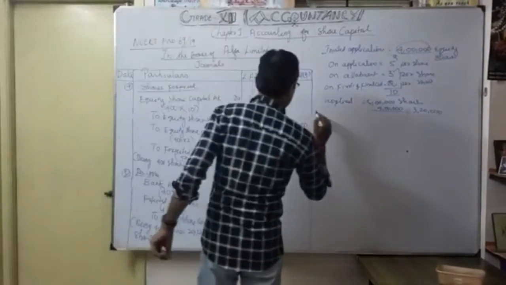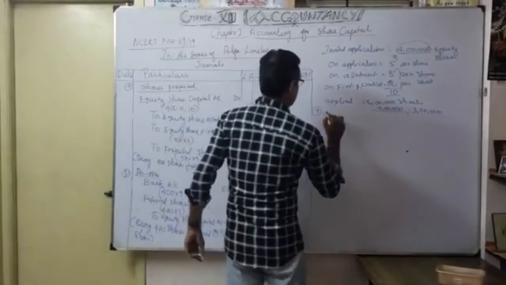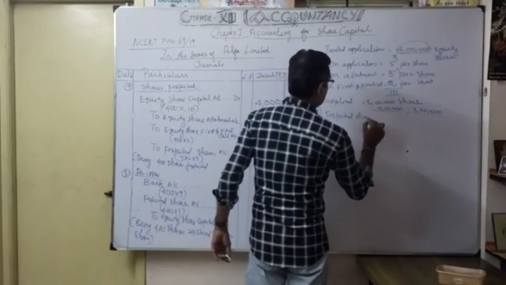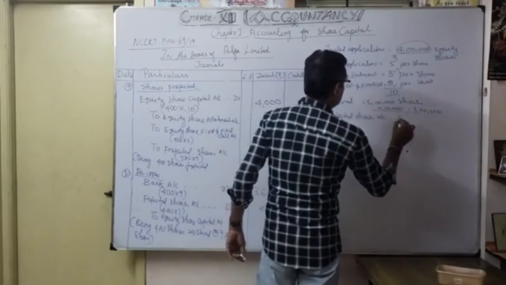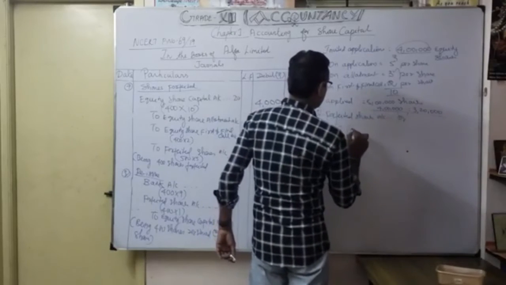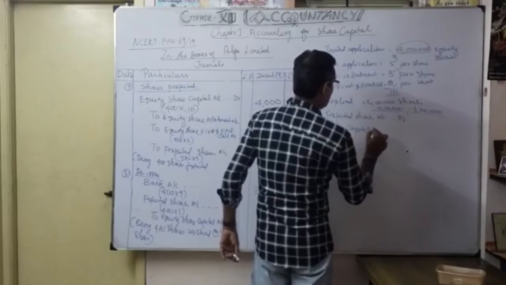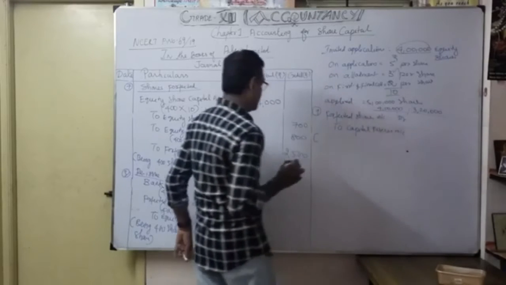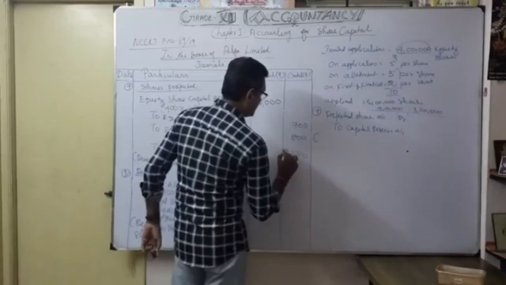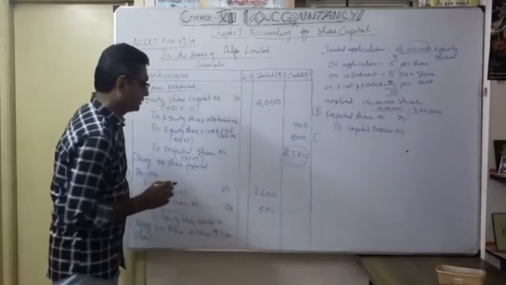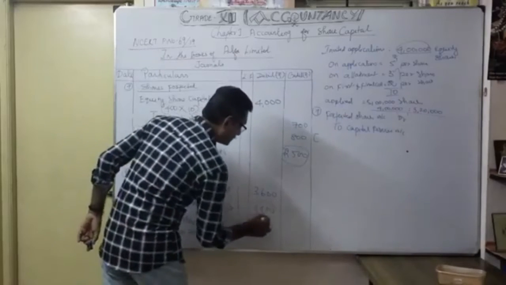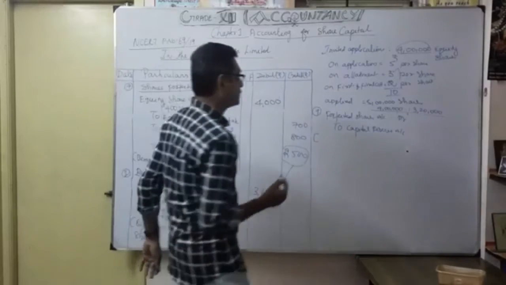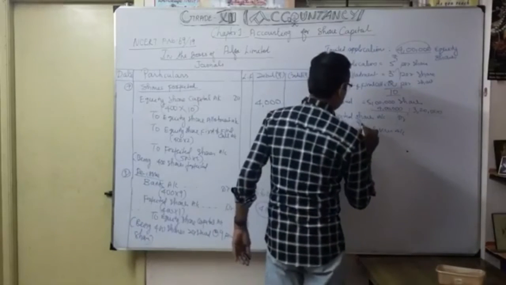It's a very easy one. So the 9th one. Forfeited shares account. First write the entry, then we will discuss. Capital reserve account. So how much? As you know, the company forfeited 2,500. The company is losing how much? 400. So what is the net effect? Simply how much? 2,100. That's what you can write in a bracket.